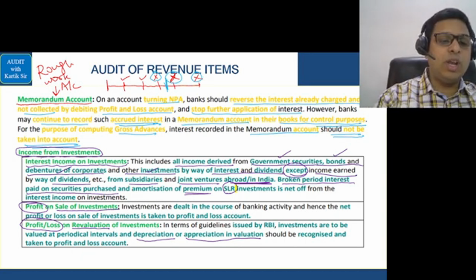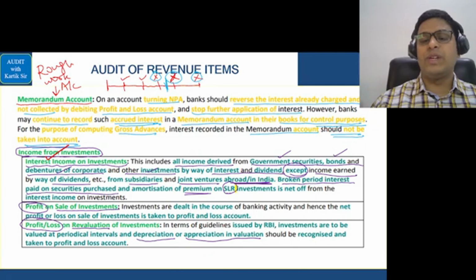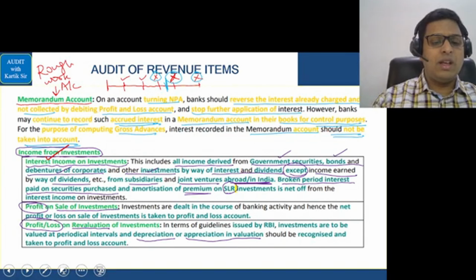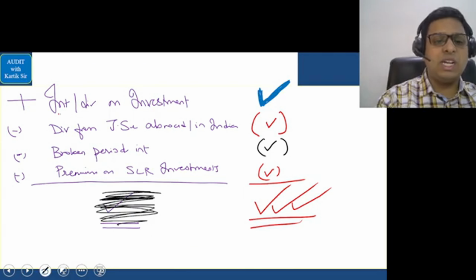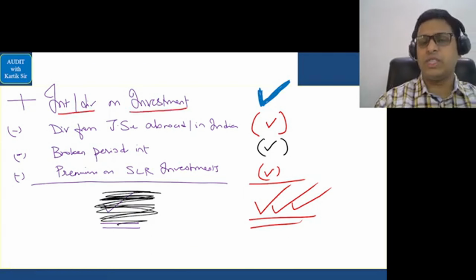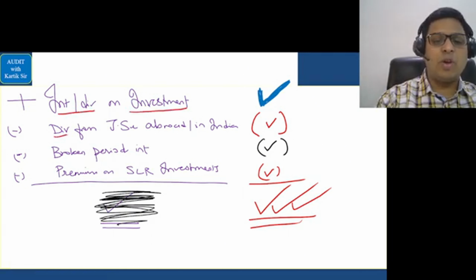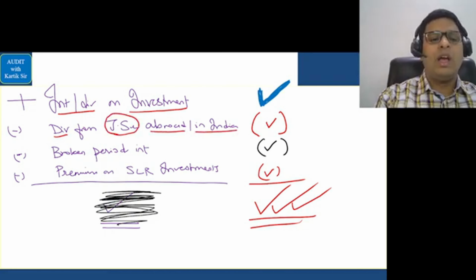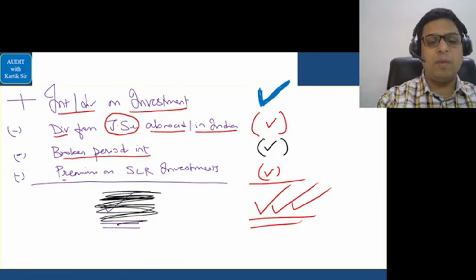Next is in relation to income from investment. For this we have a simple table here. I hope you remember this. In that we take the interest or dividend on investment first. From that we deduct the dividend from joint ventures and subsidiaries abroad or in India. Any broken period interest we subtract, and finally premium on SLR investments we subtract.